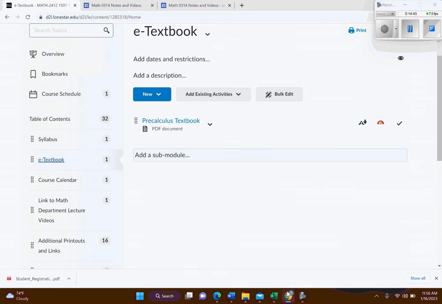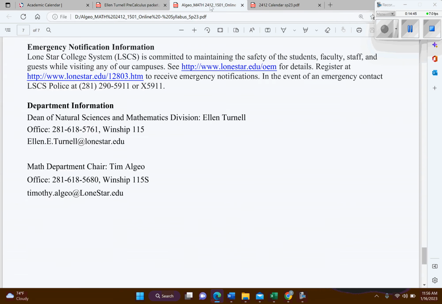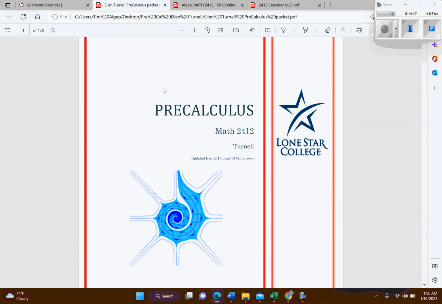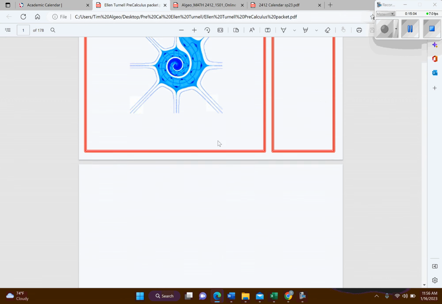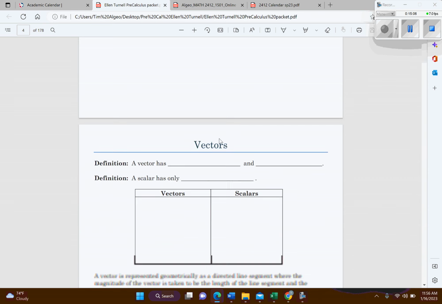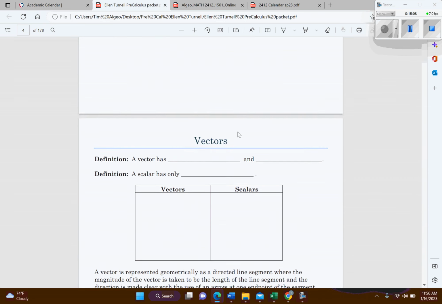So here, if you click this, I already have it open, so I'm going to go to it. Here's our textbook. This was designed by one of our faculty when we had a grant a couple of years ago. And so the idea was to make it more affordable for students. And so Professor Turnell made this wonderful digital pre-calculus book for us. And so it starts out with vectors and so on.